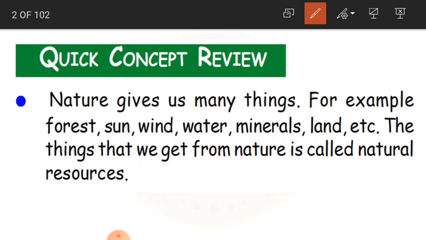So, children, what do we get from nature? Those are called natural resources, and nature gives us so many things. Like for example, what? Forest, sun, wind, water, minerals, land, etc. We are not buying these from somebody else. Buying in the sense we are not purchasing it. It is by the nature. We are getting all these things manufactured and produced by the nature.